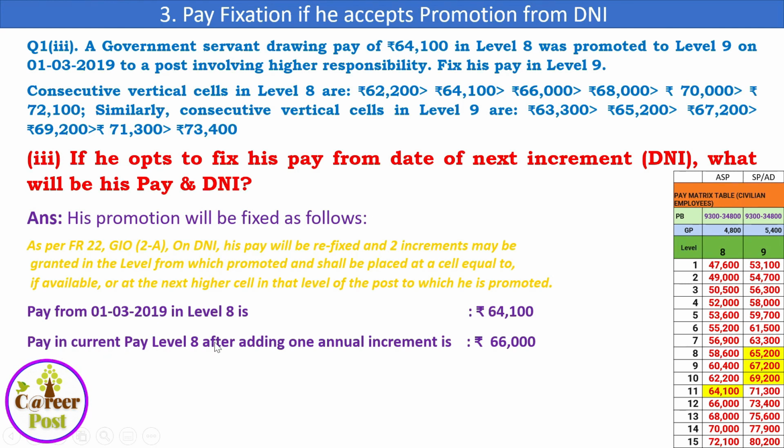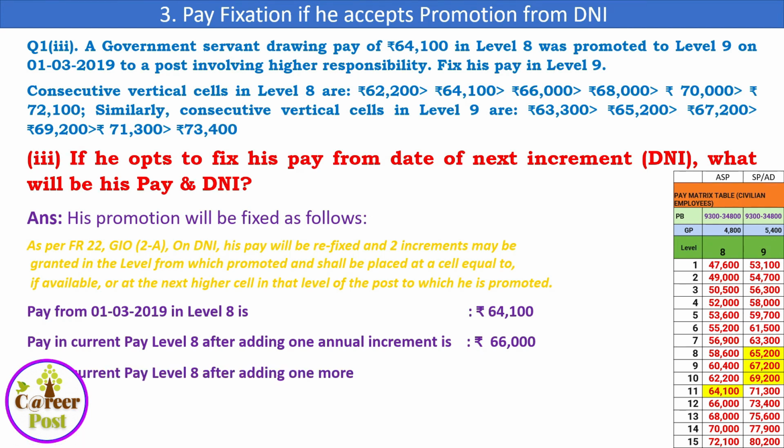That annual increment will be given in level 8, because he is not yet promoted and he is opting only on 1/7. So on 1/7, he will get the annual increment in his old scale. From 64,100, his annual increment will be added, and he will move to the next cell, that is 66,000.